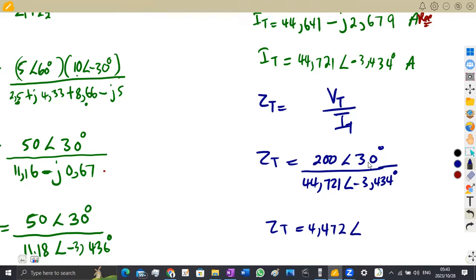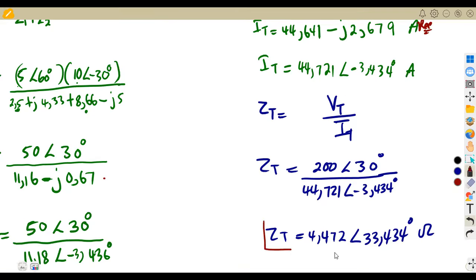And the angles, we are going to subtract 30 minus, so that will be a plus there, which is 33,434 degrees. All right, so that's our total impedance. Since we have to calculate the total impedance and we have it, there is no need for us to convert this to rectangular form, because we have what we need, guys. We are not going to use this to calculate anything.